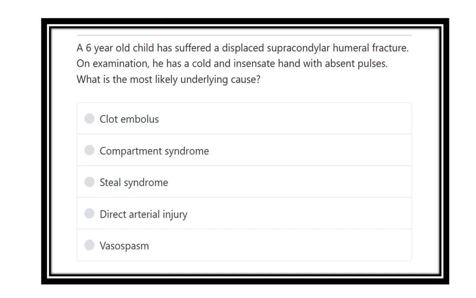A 6-year-old child has suffered a displaced supracondylar humeral fracture. On examination, he has a cold and insensate hand with absent pulse. What is the most likely underlying cause?